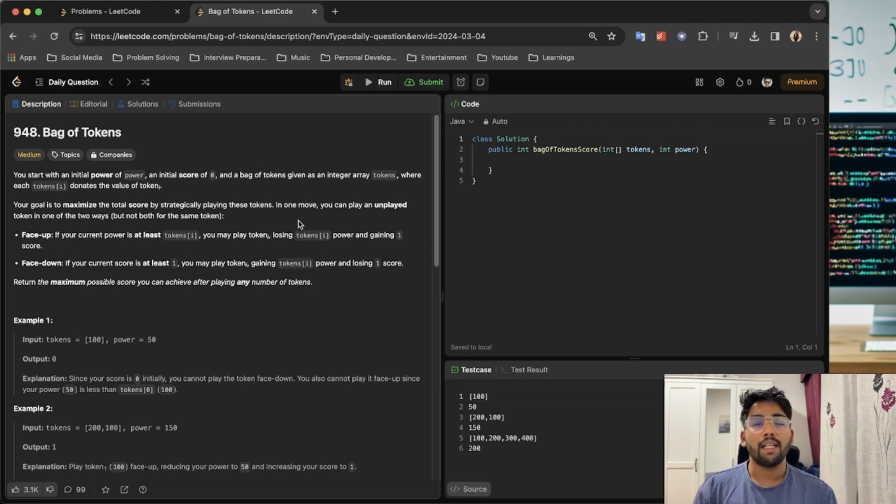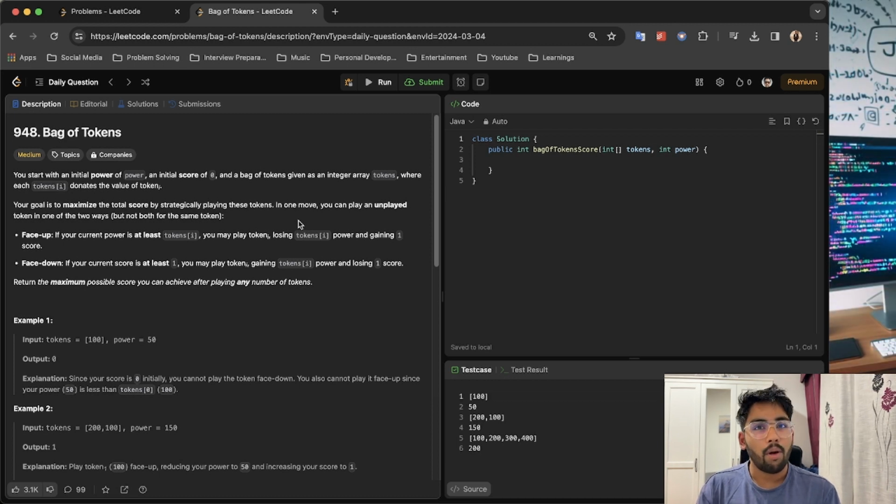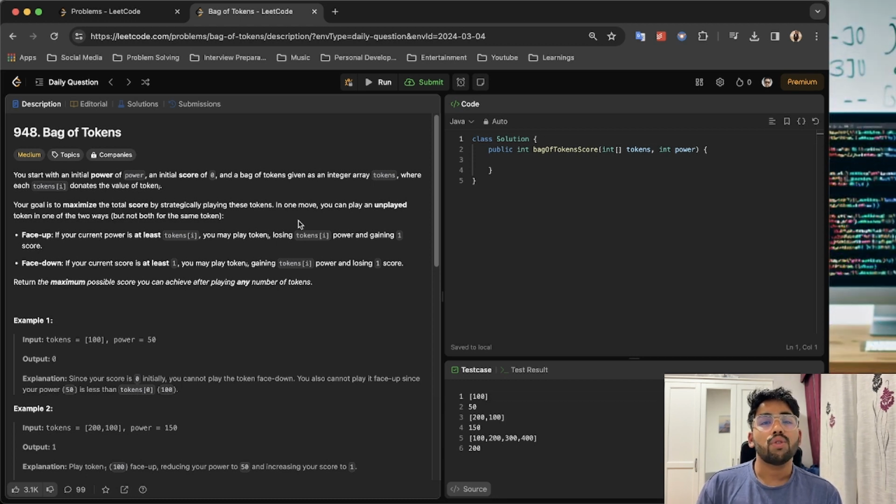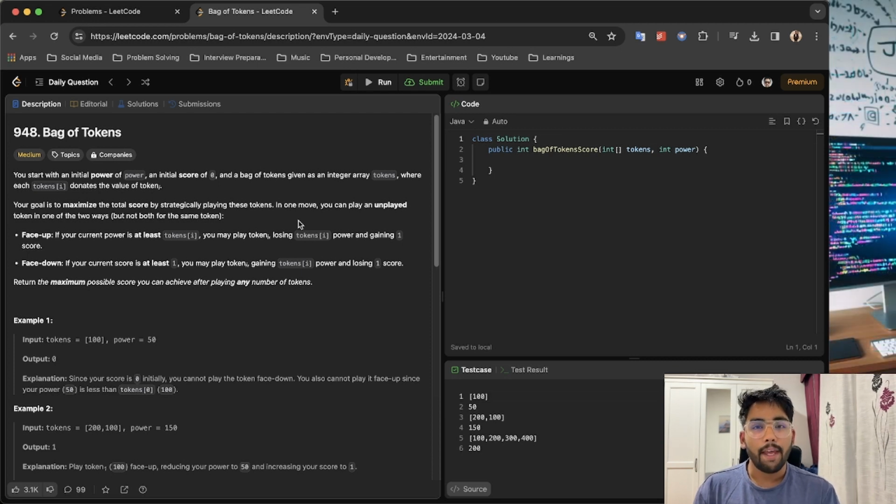So there are different stages while solving a problem that I'll be showing in this video. My goal is that we don't just want to solve the problem. We actually want to understand how to reach the problem solution, and also, when you are in an interview, how you should be saying the problem and what you should be doing. Okay, so let's go to the problem.